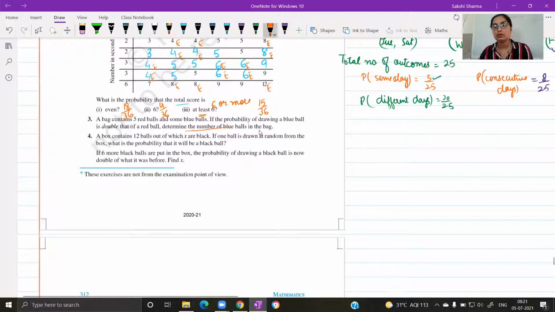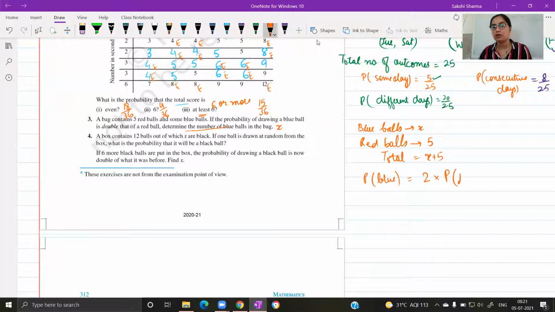So we can begin by assuming that the number of blue balls in the bag is X. If we take the number of blue balls as X, the number of red balls is given as 5. The total number of balls will be X plus 5. Now form an equation using the statement given. Probability of drawing a blue ball is twice that of the probability of getting a red ball. What will be the probability of a blue ball?